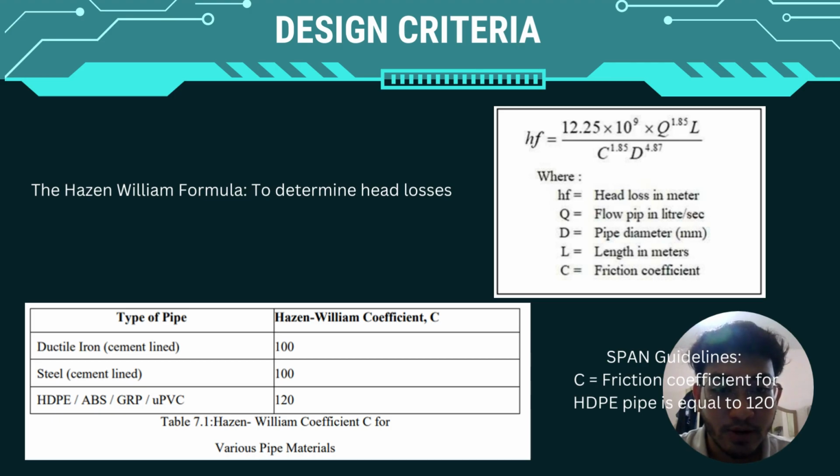And the C friction coefficient I also got from SPAN, and the type of pipe. The next table shows the HDPE Hazen-Williams coefficient, so the value is 120 for the friction coefficient.